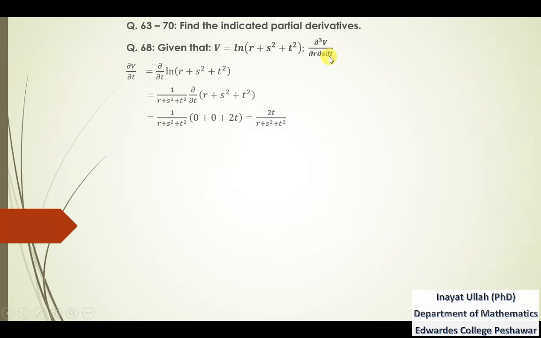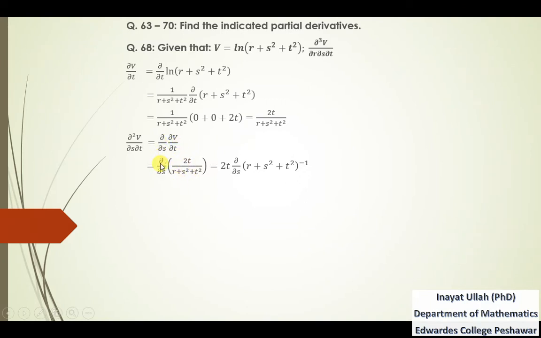Now we need to find the partial derivative of this v with respect to s. So that will be the second partial derivative. The second partial derivative of v with respect to t then s is just like that, writing del s, and we are left with del v by del t. Now del v by del t is obtained here, replacing del v by del t by its own value.